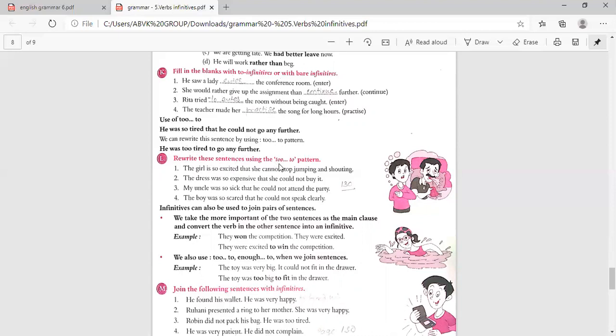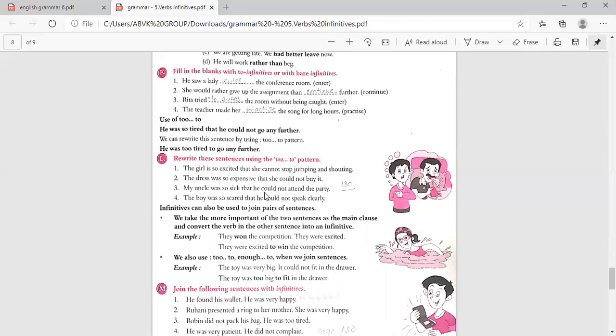Okay, rewrite these sentences using the to pattern. The girl is so excited that she cannot stop jumping and shouting. The girl is so excited will change into too. The girl is too excited for what? To stop jumping and shouting. Okay. The dress was so expensive that she could not buy it. The dress was too expensive. Was so will change into too expensive to buy. To buy, isn't it? The dress was too expensive for her to buy.